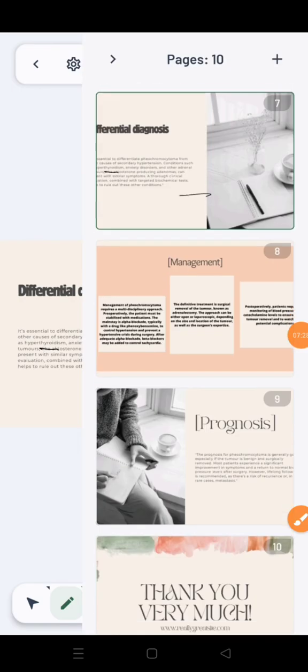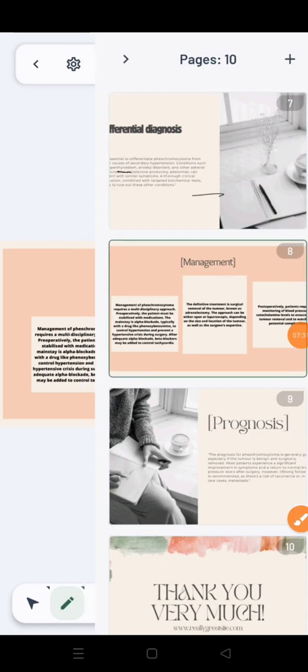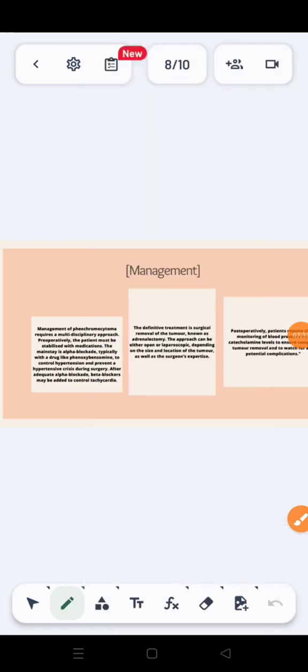Okay, let's move on to another important slide, which is regarding the management. So, what is the management of pheochromocytoma? Management of pheochromocytoma requires a multidisciplinary approach. Preoperatively, the patient must be stabilized with medications. The mainstay is alpha blockers, typically a drug like phenoxybenzamine, to control hypertension and prevent a hypertensive crisis during surgery. After adequate alpha blockade, beta blockers may be used to control tachycardia.